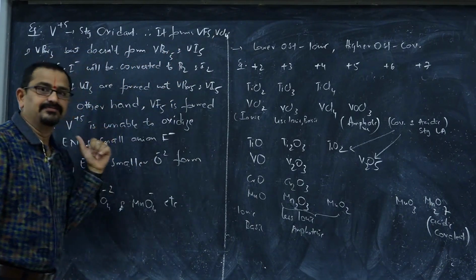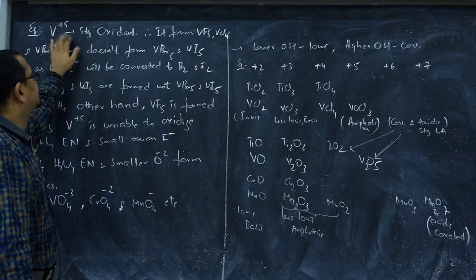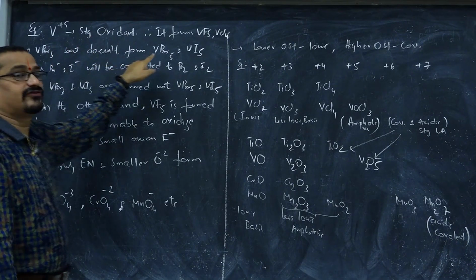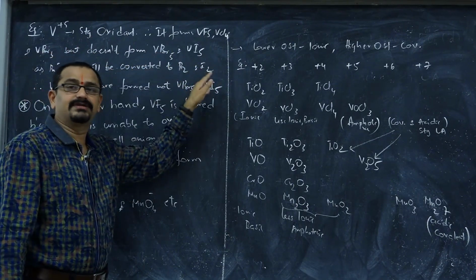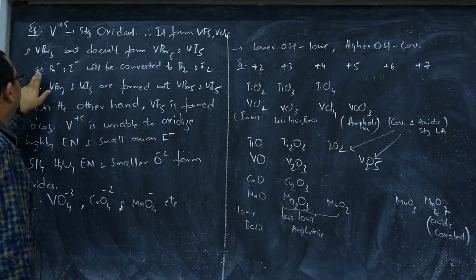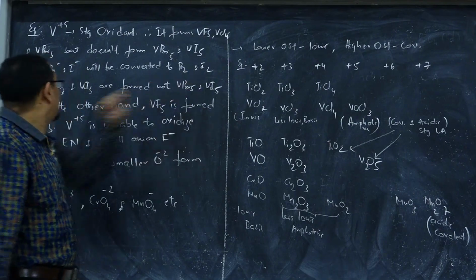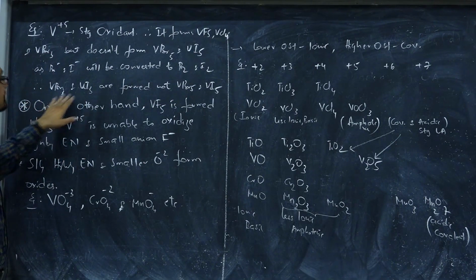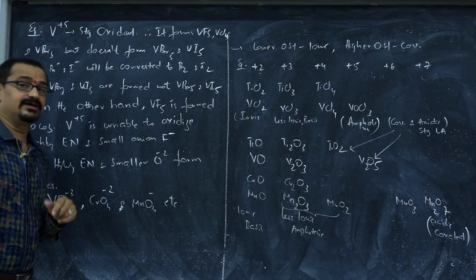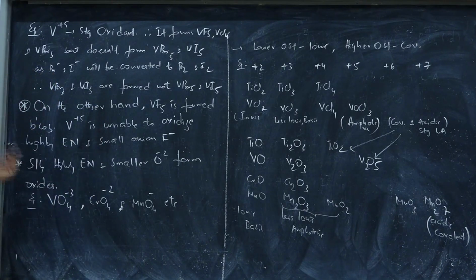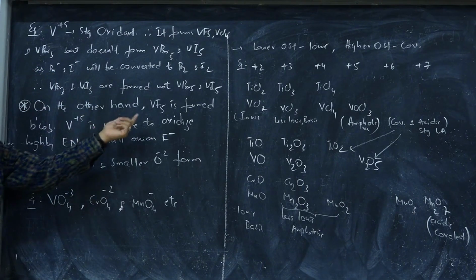Just now we discussed, a strong oxidizing state does not form halides in that particular oxidation state. Why? Because Br- and I- will be converted readily to bromine and iodine. Therefore, VBr3 and VI3 are formed, but not VBr5 and VI5. On the other hand, VF5 is formed.